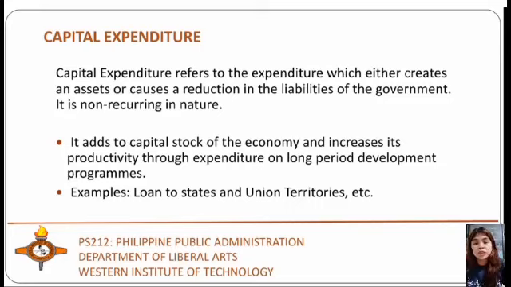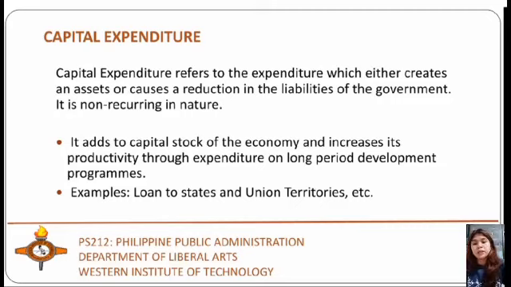This also includes expenditure on the acquisition of land, building, machinery, equipment, investment in shares, and loans and advances by the government to state and union territory governments. It is also categorized as plan and non-plan in the budget documents. Non-plan capital expenditure covers various general, social, and economic services provided by the government.